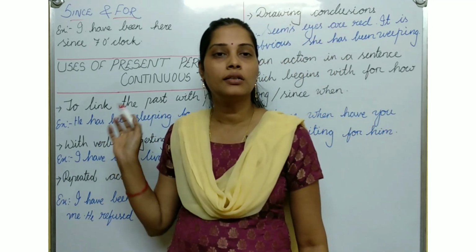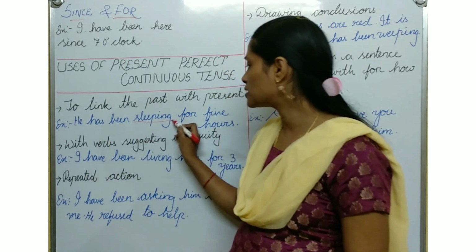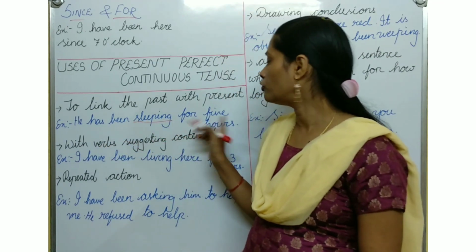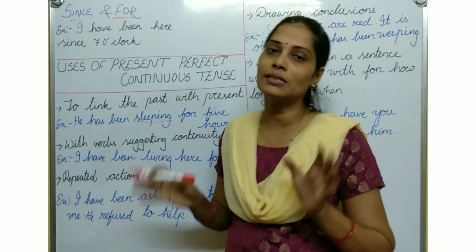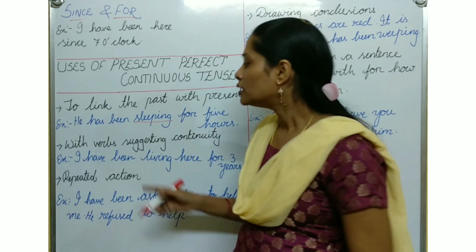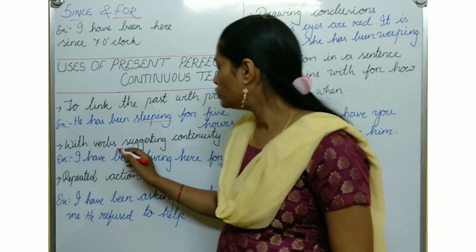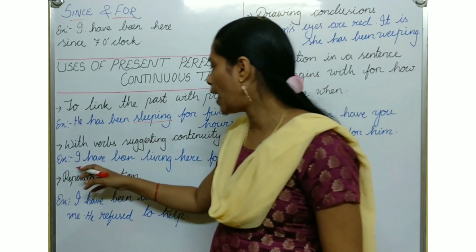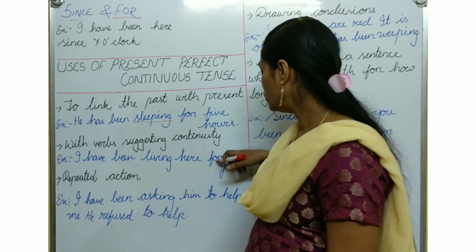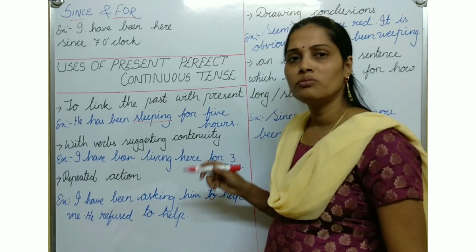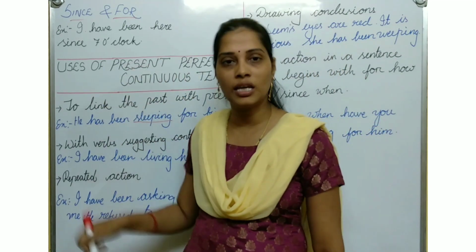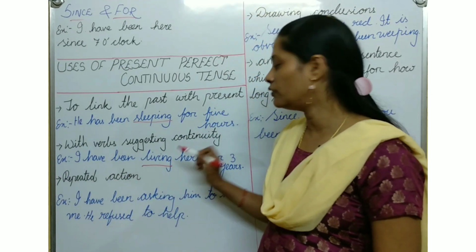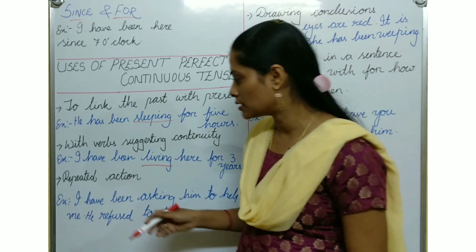So he has been sleeping. Sleep is the verb with the ing continuous form. For 5 hours means still he is sleeping only. He didn't wake up. Next point, with verbs suggesting continuity. It is a continuing process. I have been living here for 3 years. Means for the last 3 years I have been here, still now I am here only. So in that case also living is the ing form with the continuous sense.